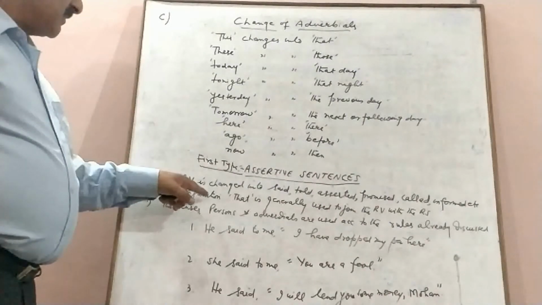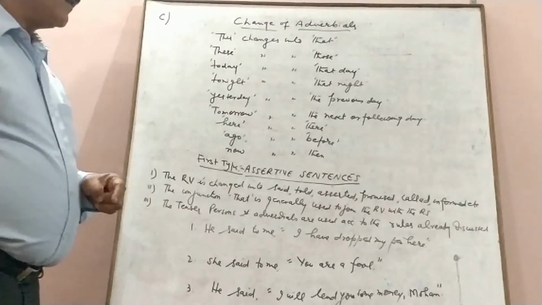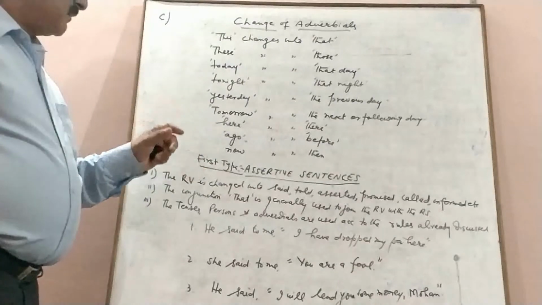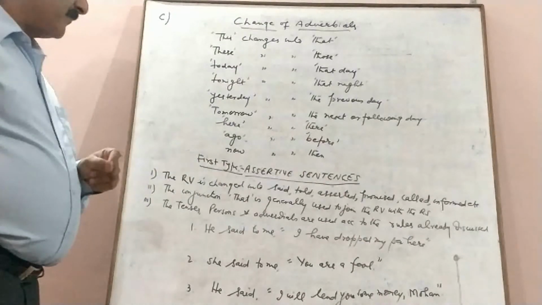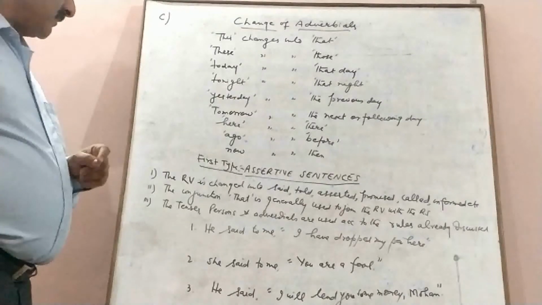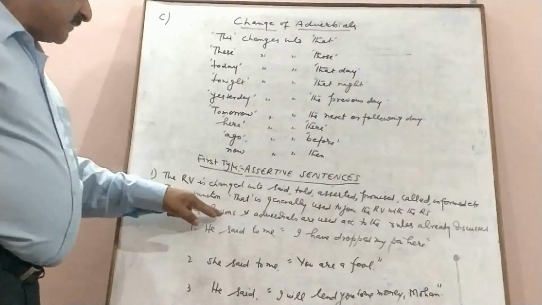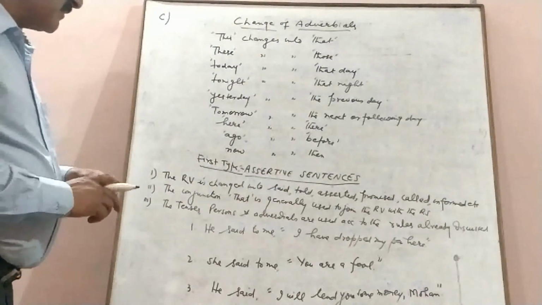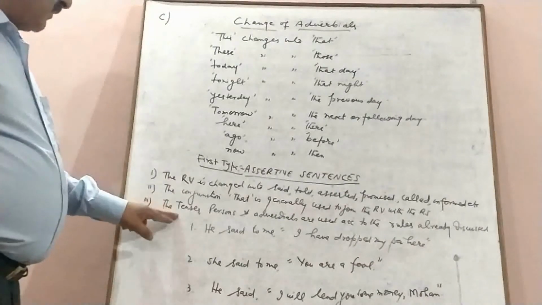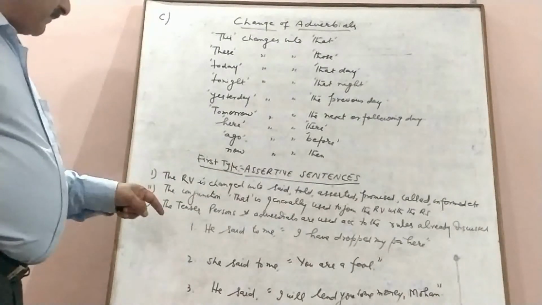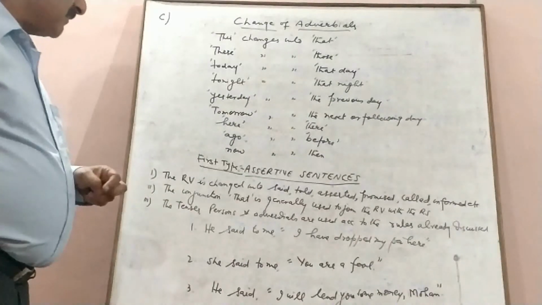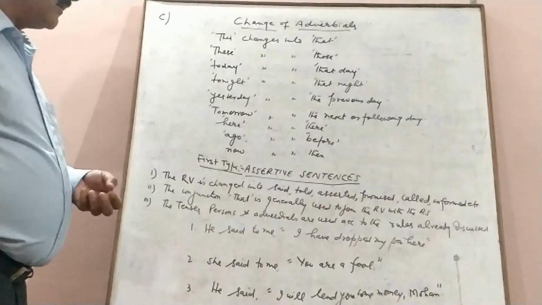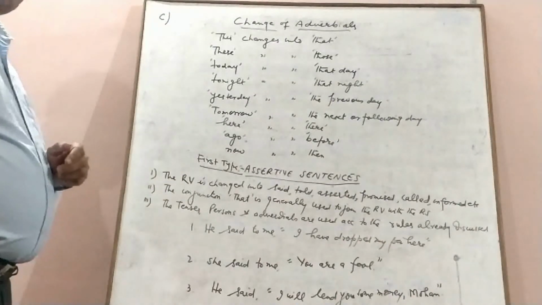Number two, the conjunction that is generally used to join the reporting verb with the reported speech, but the use of that is optional in some cases. You can omit it if you like. Then the tenses, persons and adverbials are used according to the rules already discussed. We have already discussed elaborately how we change the tenses, persons and adverbials while changing a sentence from direct to indirect narration. So we have to follow those rules.